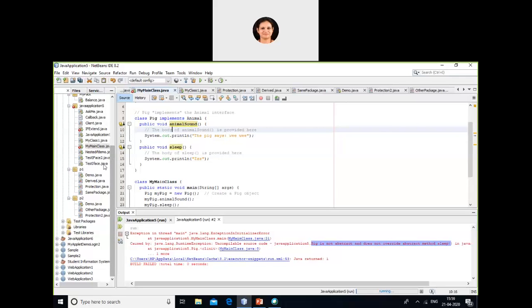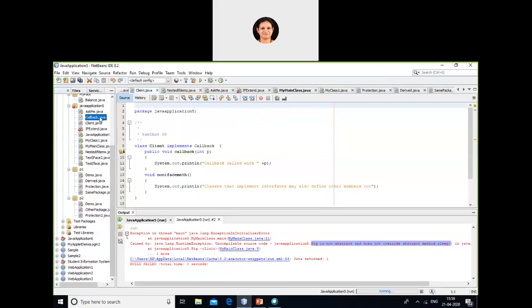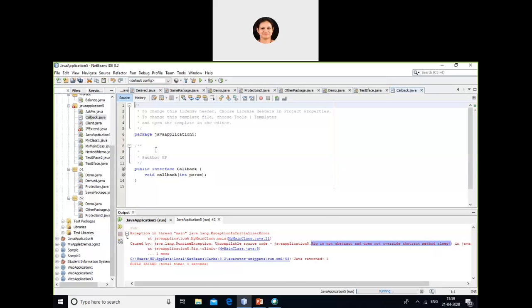Now I'll take another example for you all, the same callback function that I showed you in the PPT. Here I have a class called callback, wherein I am defining an interface called callback.